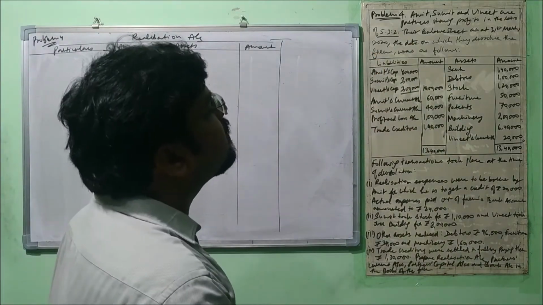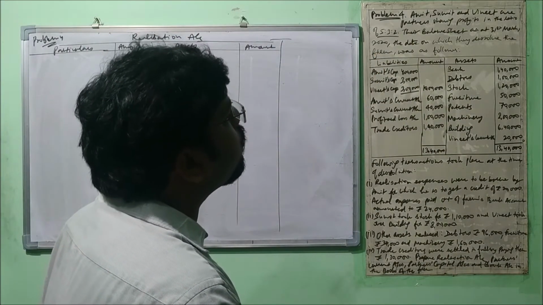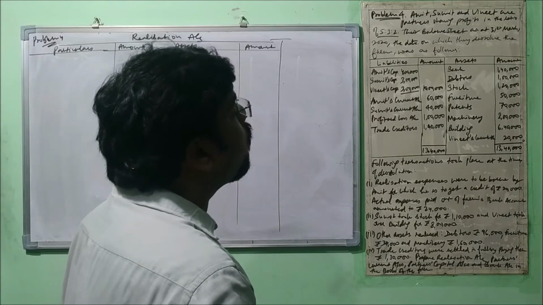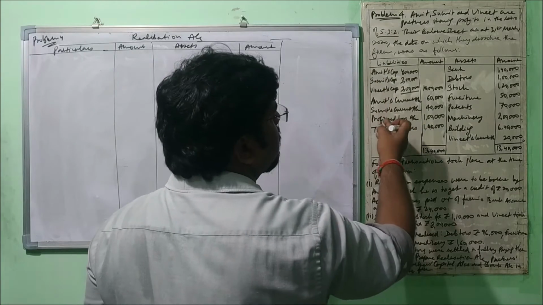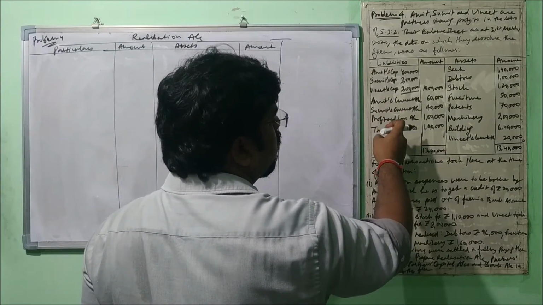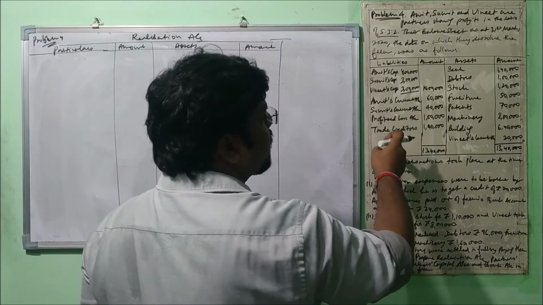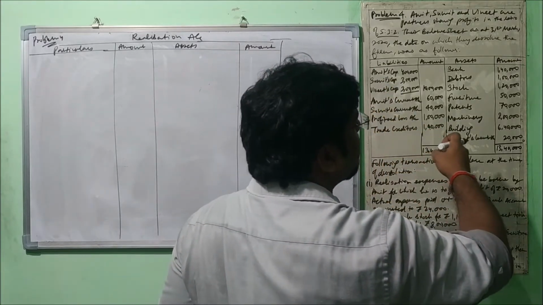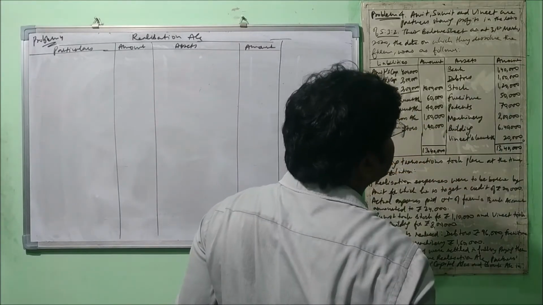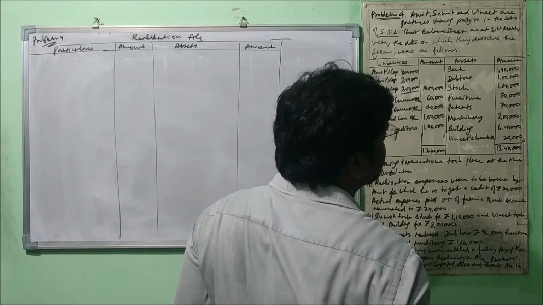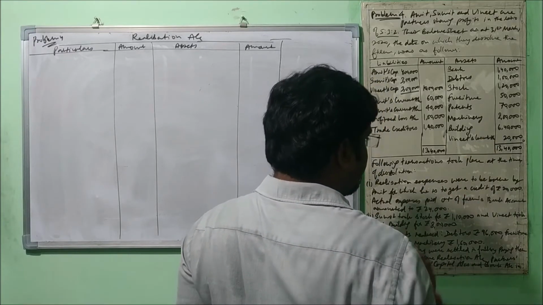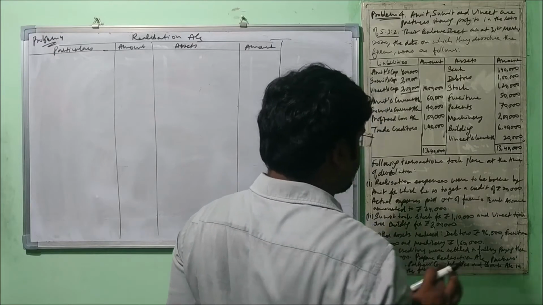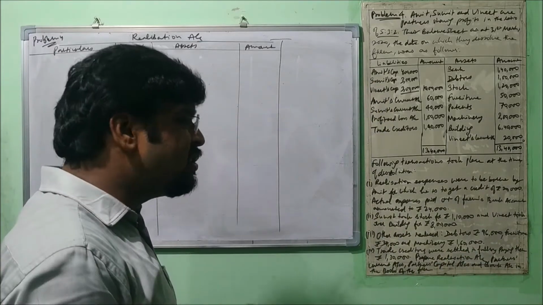The balance sheet ends at 31st March 2020. The date on which they dissolved the firm was as follows. Amit's capital, Sumit's capital, Vineet's capital, Amit's current account, Sumit's current account, profit and loss account, trade creditors. These are given on the liability side, and on the asset side: bank, debtors, stock, furniture, patent, machinery, building, and Vineet's current account. Okay. Following transactions took place at the time of dissolution. So you know very well that dissolution took place.